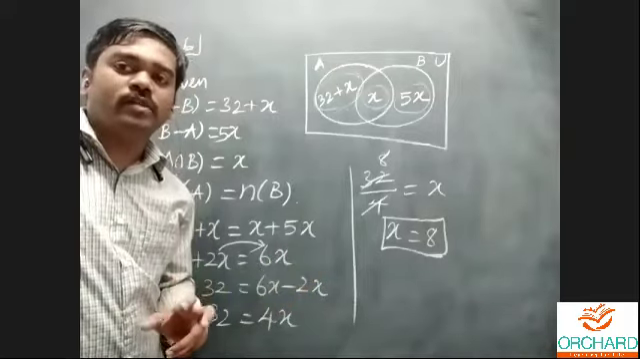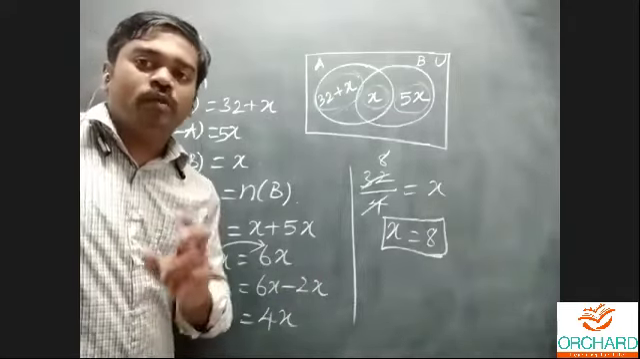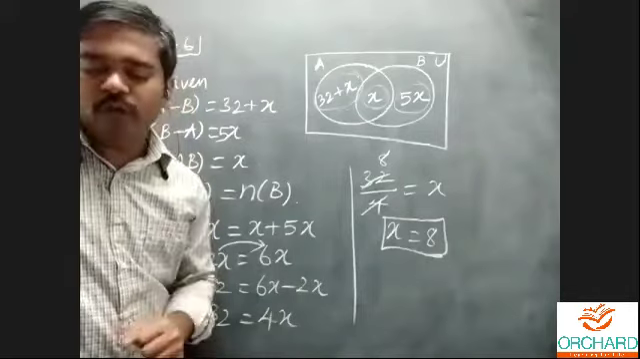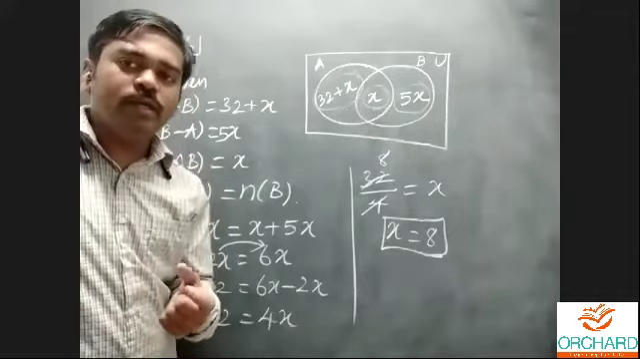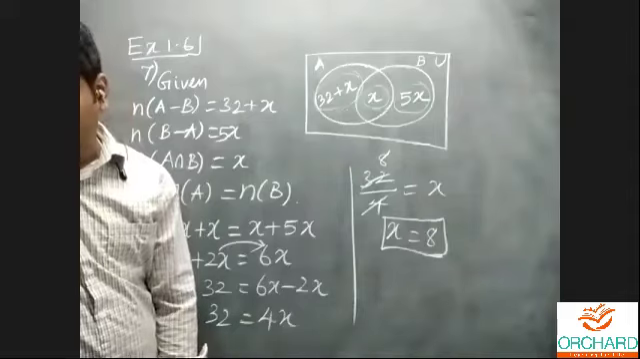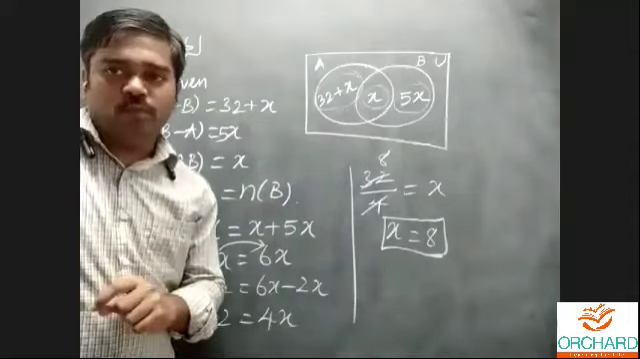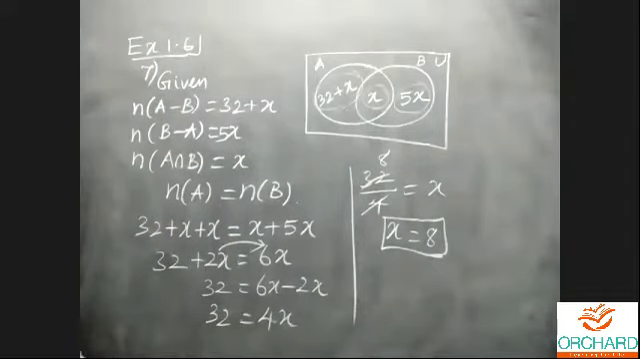Just consider they investigate 500 car owners. For example, 400 owners have type A car, 200 have type B car, and 50 have both A and B type cars. If the data is correct, you want to check whether the given data is correct or wrong. In total, how many cars? 500 cars, which means that is n of A union B, the universal set.